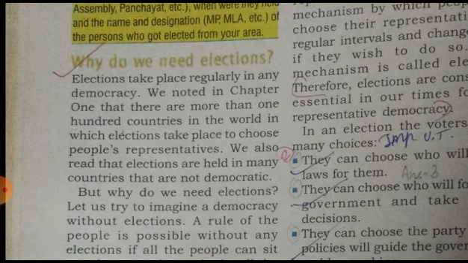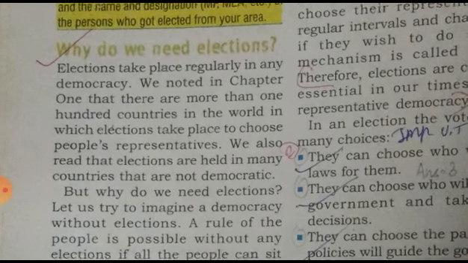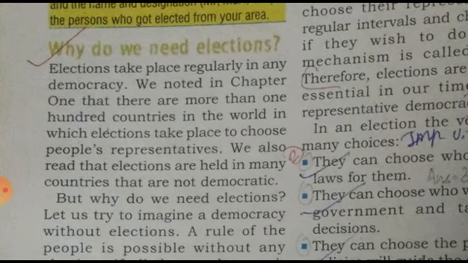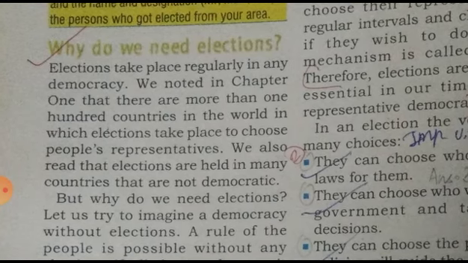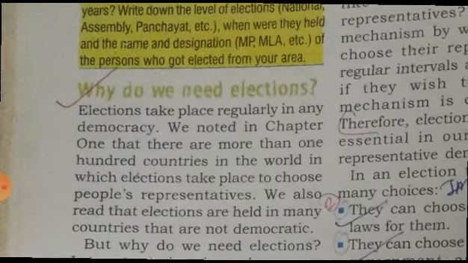So elections take place regularly in any democracy. We read in chapter 1 that there are more than 100 countries in the world in which elections take place to choose the people's representatives.